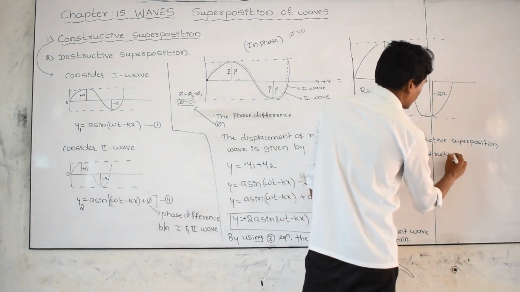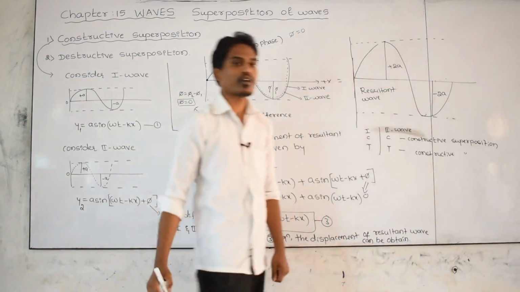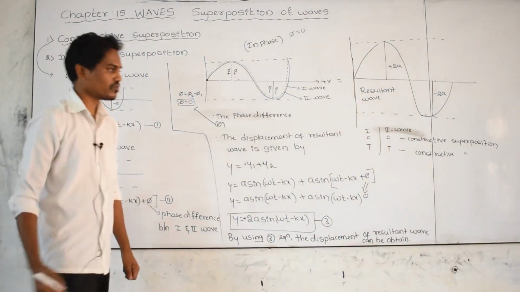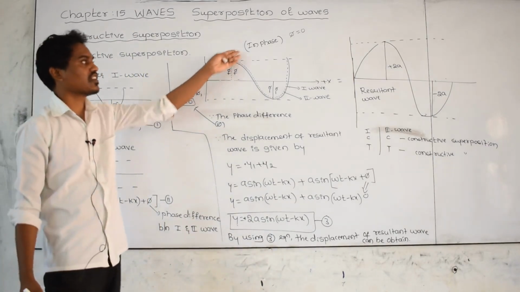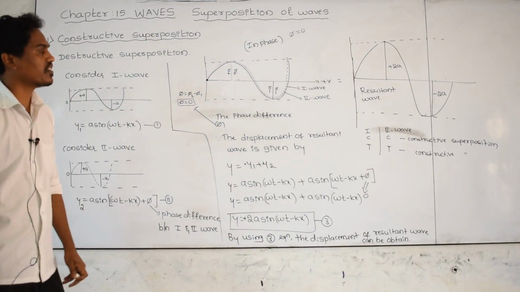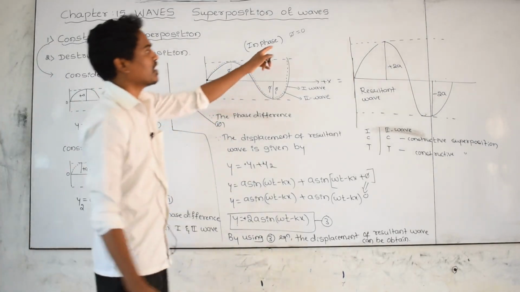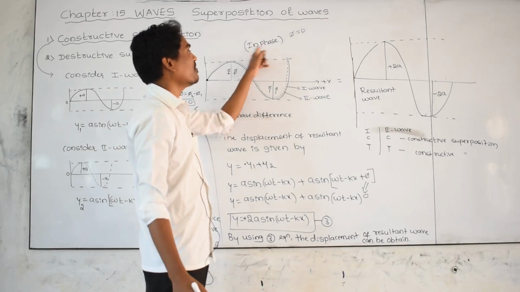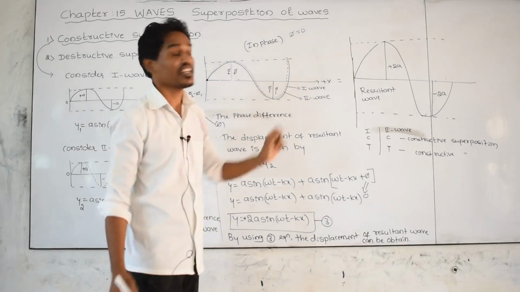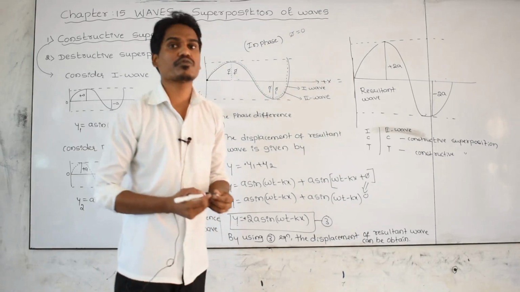In constructive superposition, the amplitude of the wave doubles, meaning the energy doubles, and these two waves exactly merge with a phase difference equal to 0. If the phase difference between those two waves is equal to 0, then we call it in phase. In phase means the phase difference between those two waves is 0.